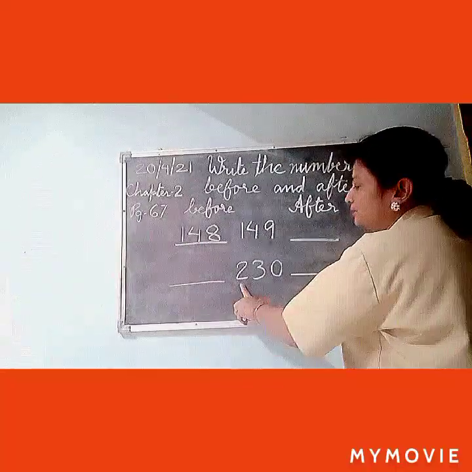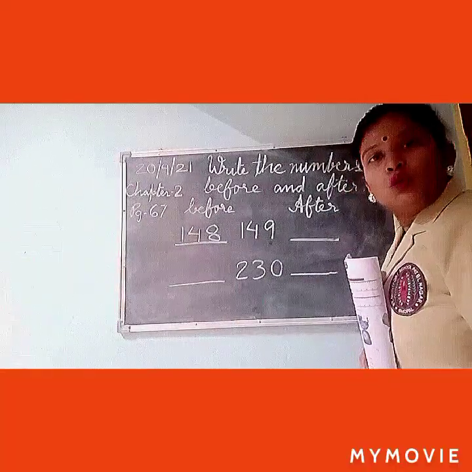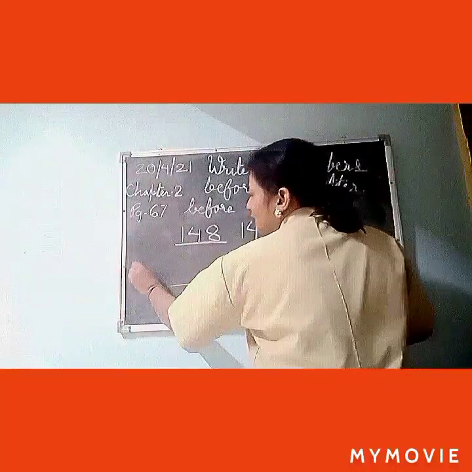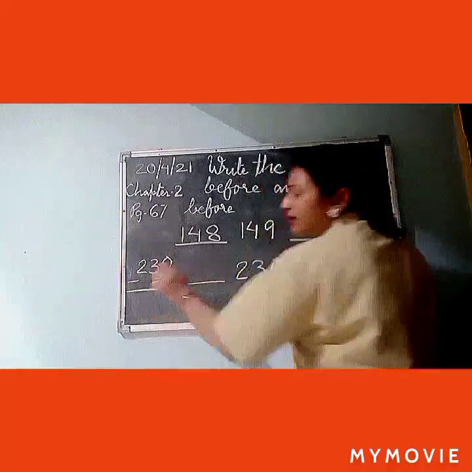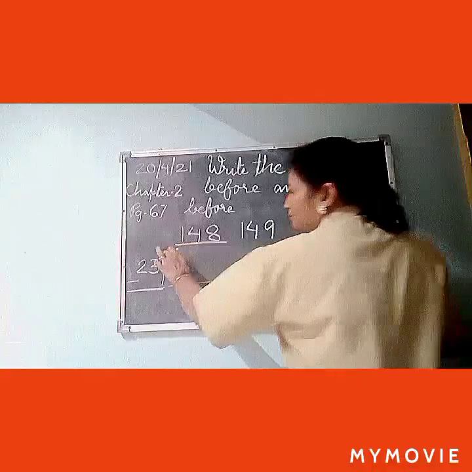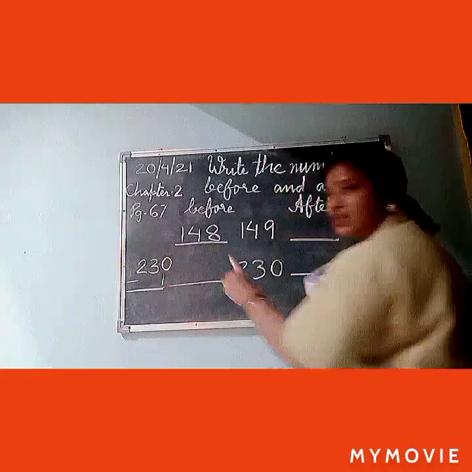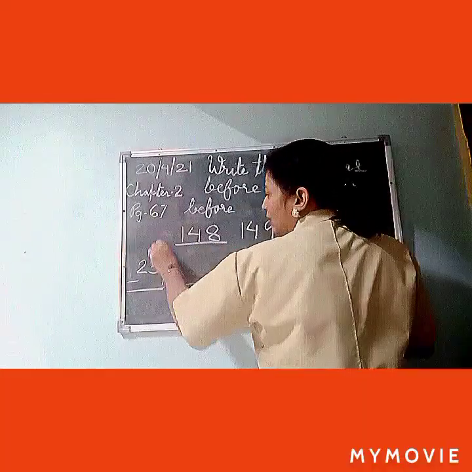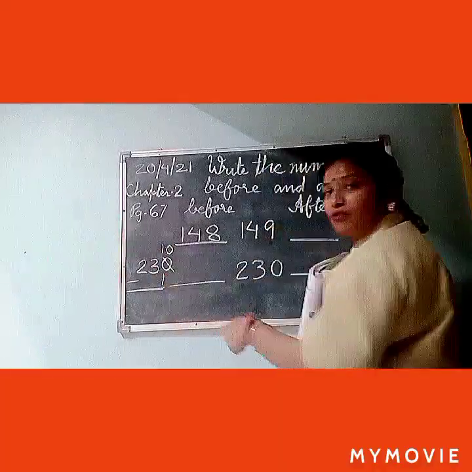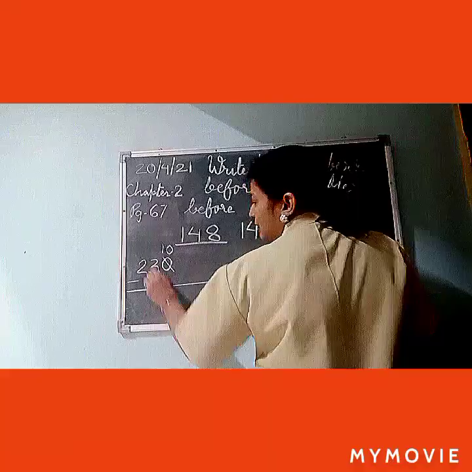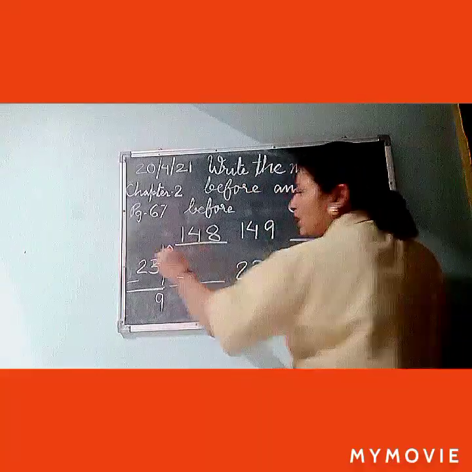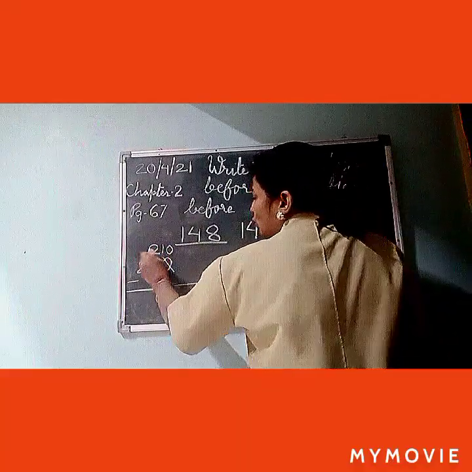And here, 230 is given. As it will be difficult for you, let's subtract it like this. We can't subtract 1 from 0, so we will borrow and make it 10. 10 minus 1 will be 9, and as it has given 1, it will be 2.